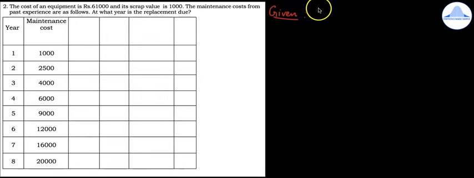So they have said the cost of an equipment is rupees 61,000, means the purchase cost, that is capital P, is 61,000. So the scrap value has another term which we used in a previous problem, that is the resale value. It is denoted by SN and it is equal to 1,000.